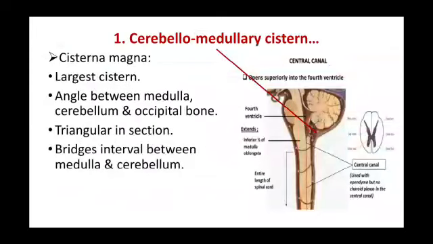Coming to the cerebellomedullary cistern or cisterna magna, it is the largest cistern, situated between the medulla, cerebellum and occipital bone. It is triangular in section. It bridges the interval between the medulla and cerebellum.